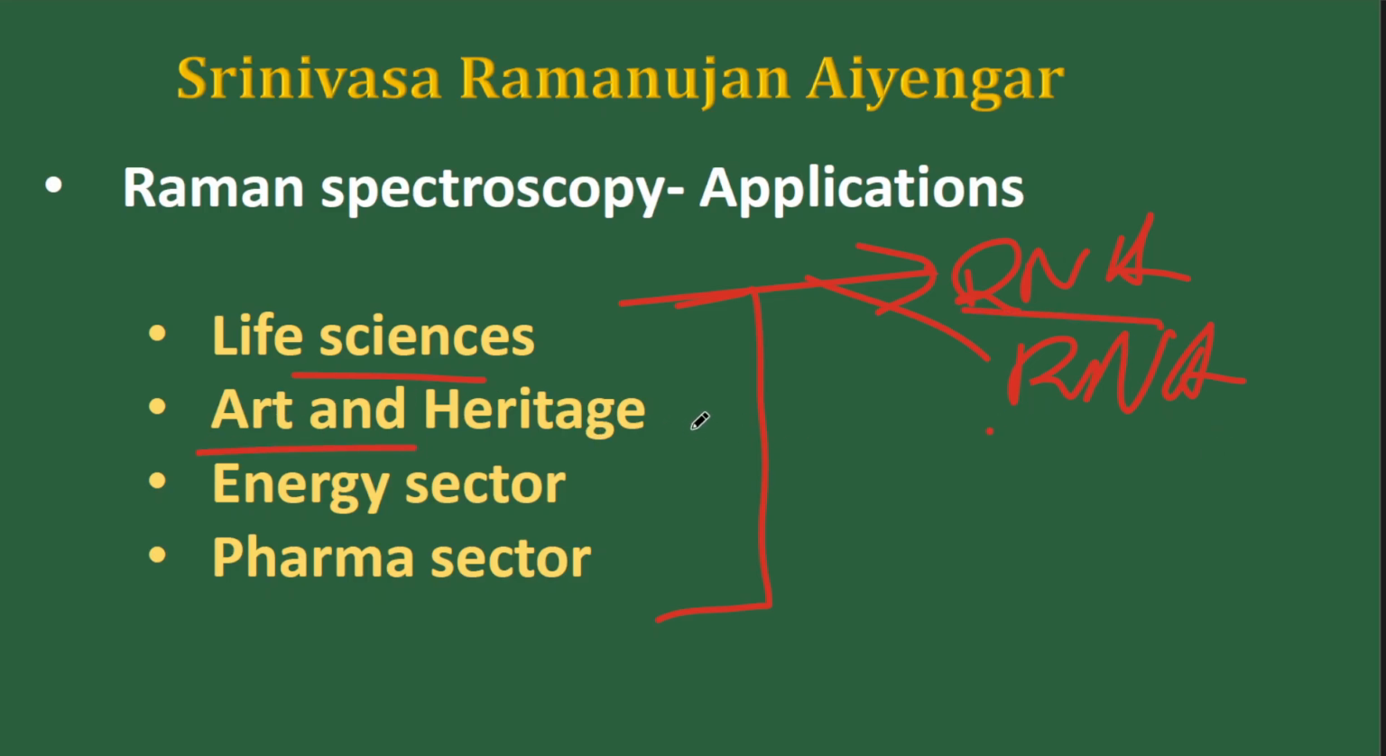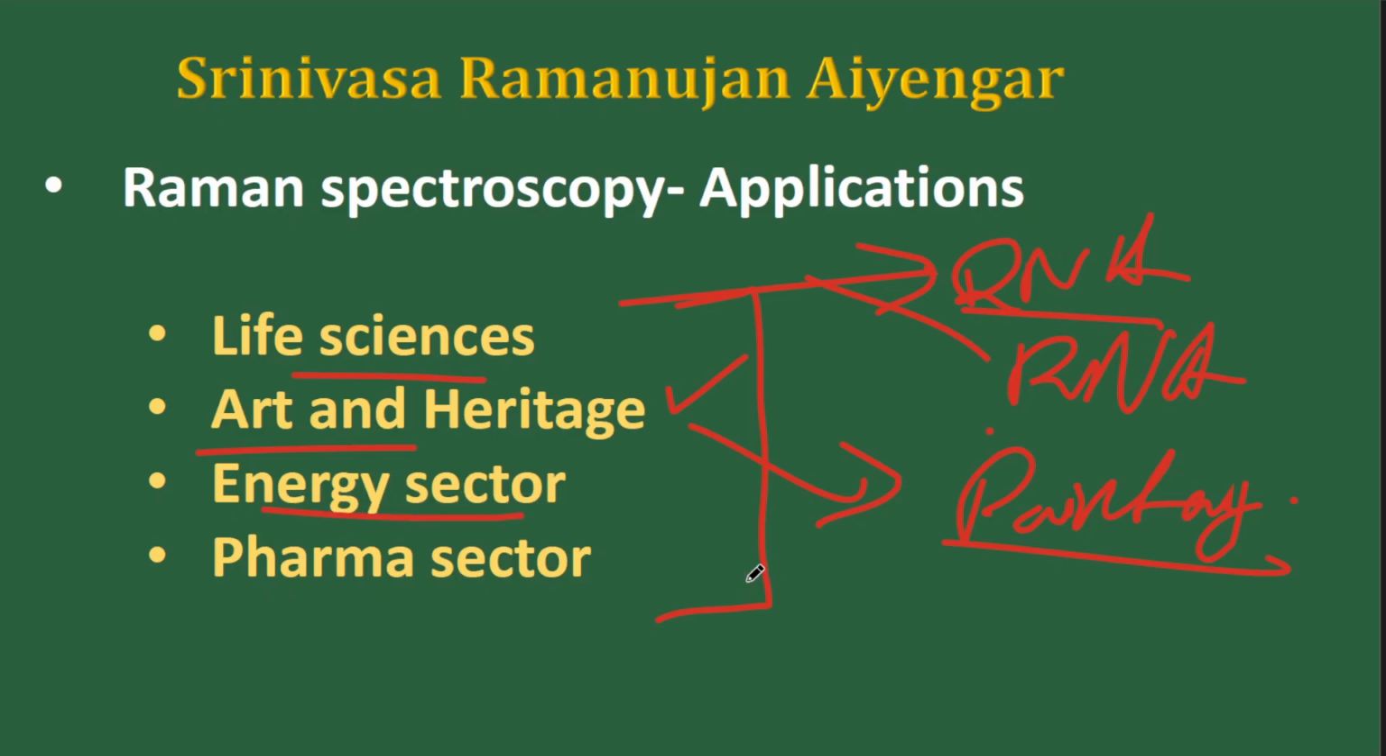Art and heritage, for example, when you take a painting, for example, go to the Ajanta caves. When you're examining the Ajanta paintings, you can use Raman spectroscopy to understand what kind of material was used, what kind of paints were used. All these things can be understood.